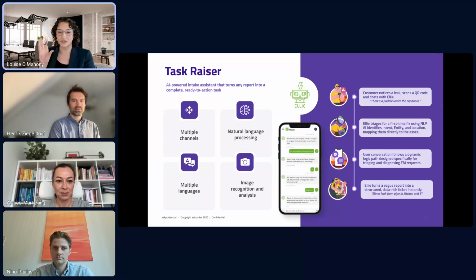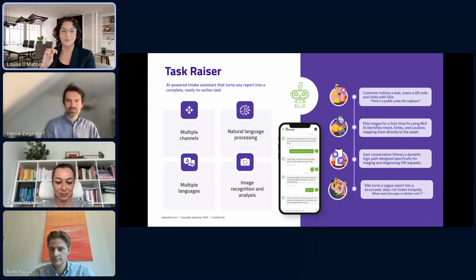So let me introduce you to a project that we call the TaskRaiser for VISAG specifically. This is called Ellie. You can see a little profile picture of her there in the middle. She was built on our agentic AI system to perform complex reasoning, diagnose issues, and then execute the tasks that were raised autonomously.